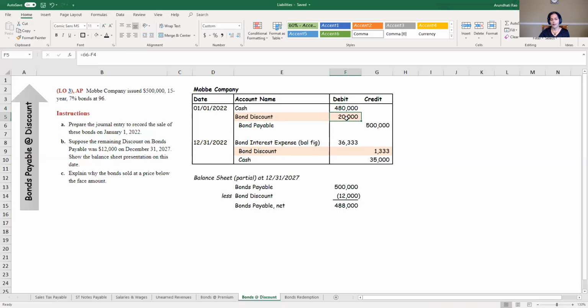And there may have been other factors that made my company less desirable and people didn't want to invest in me. So I tell them for a $500,000 loan, I'm willing to accept $480,000. So this again is another example of bonds payable. The previous video talked about bonds issued at a premium. This one talks about bonds issued at a discount.